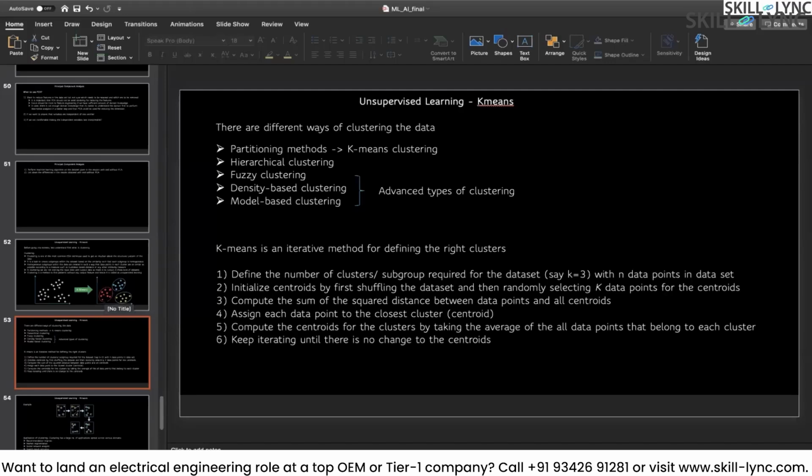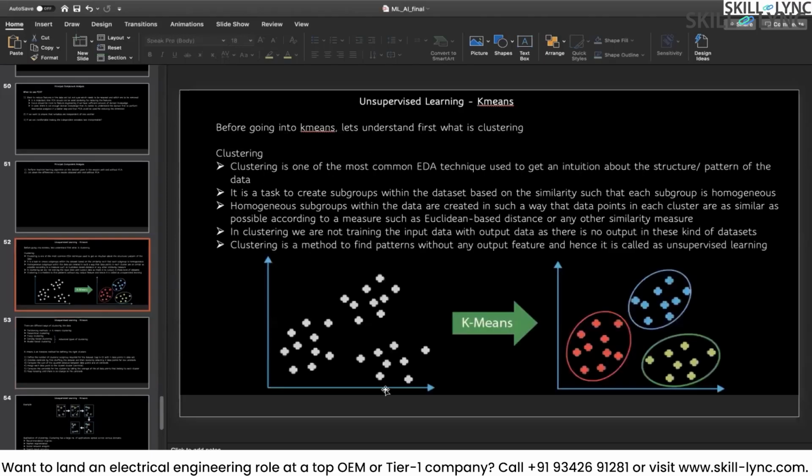Now, k-means is an iterative method, guys, which we need to understand, and how it decides the clusters. It's based on certain rules, and if we can understand these rules, it would be very simple. The first point in this iterative algorithm is to define the number of clusters required for the data set with n data points. For example, you have this many n data points here, right? Let's start with k equal to 3, or let's say k equal to 2. It's up to you. But let's start with a random k value.